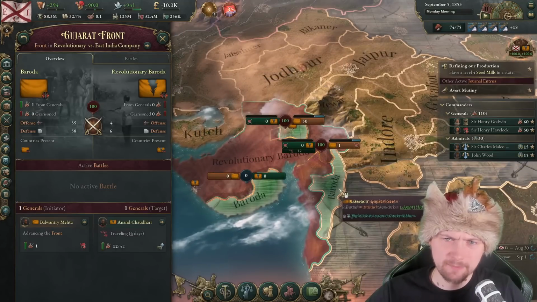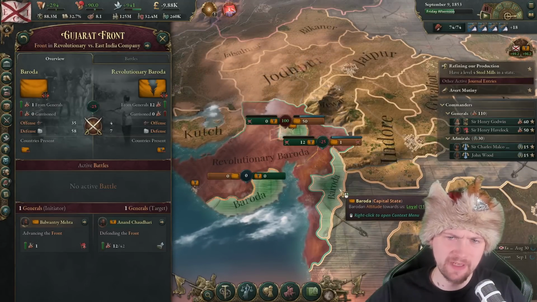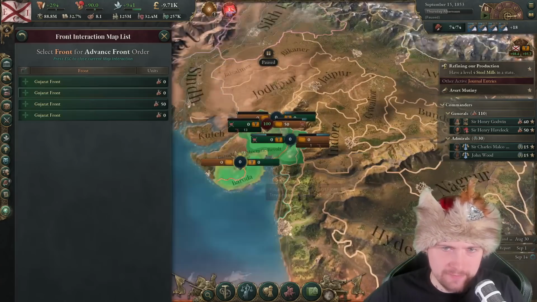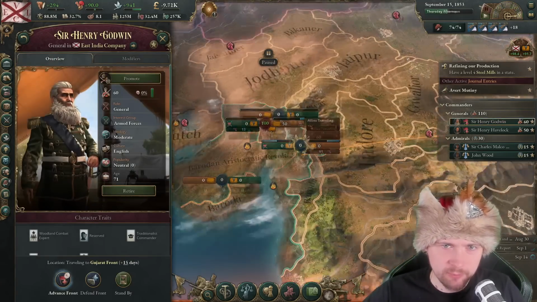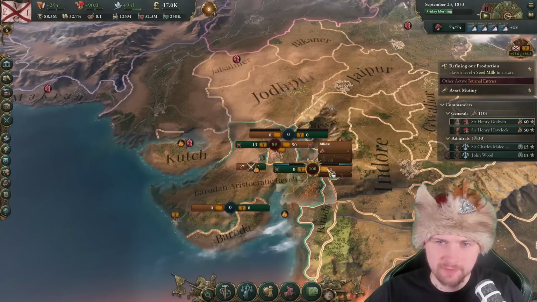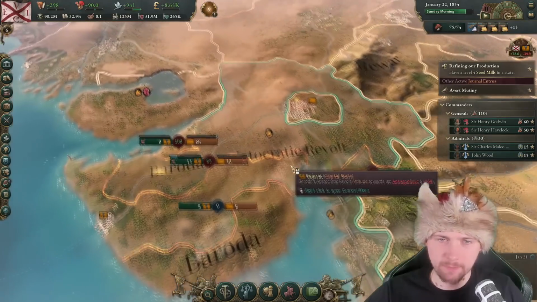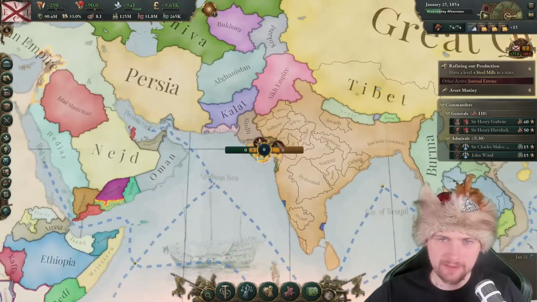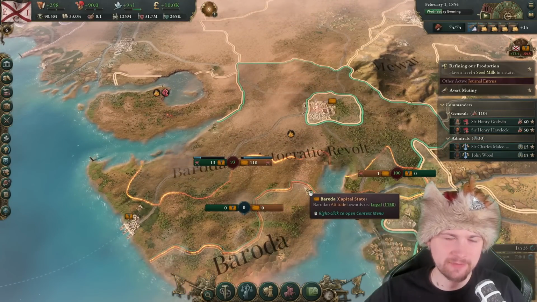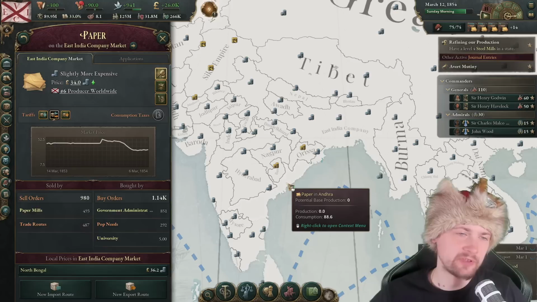I probably did not even have to get 2 stacks over here because I was crushing them and then my troops went out of the front line. Yes, please go ahead and push them out. I'm not even fighting in my war, it's a war of Baroda that is fighting against its own revolutionaries and I'm trying to help my subjects survive this war. I mean, okay.